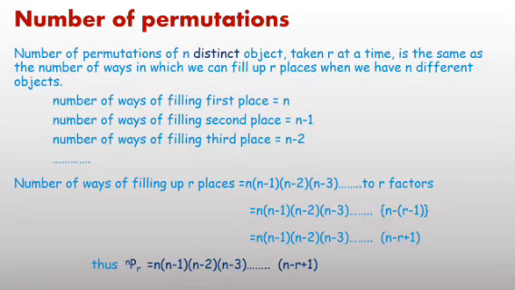There are n objects, the total number of distinct objects. You want to take 2 at a time, then the number of permutations equals n into n minus 1. 3 at a time, n into n minus 1 into n minus 2. r at a time, up to n minus r plus 1.